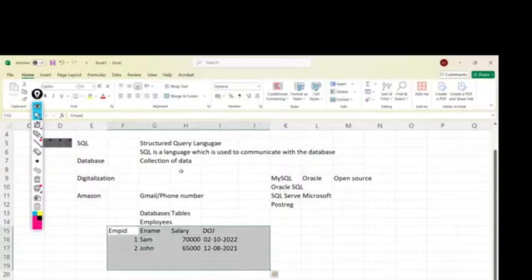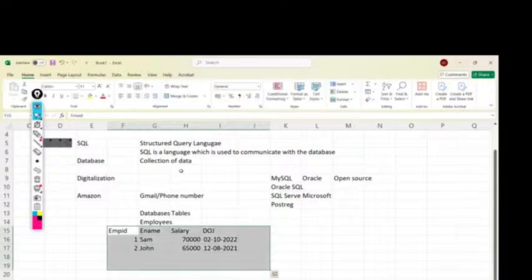Actually, a table is nothing but a combination of rows and columns. You all might know already, but the vertical thing is called a column and the horizontal thing is called a row. Here, employees is my table name. I used employee ID, employee name, salary, date of joining, four columns. And I entered two rows of data: this is my first row and that is my second row.